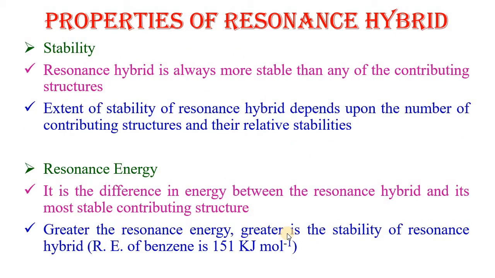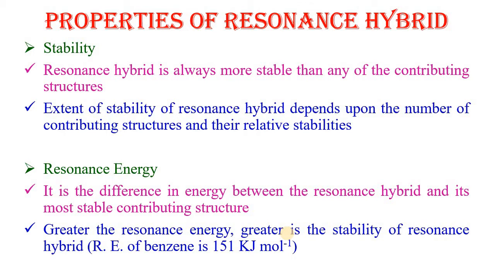Now what are the various properties of resonance hybrid? First, the most important property is stability. Resonance hybrid is always more stable than any of the contributing structures. Now the extent of stability of resonance hybrid depends upon the number of contributing structures and their relative stabilities.